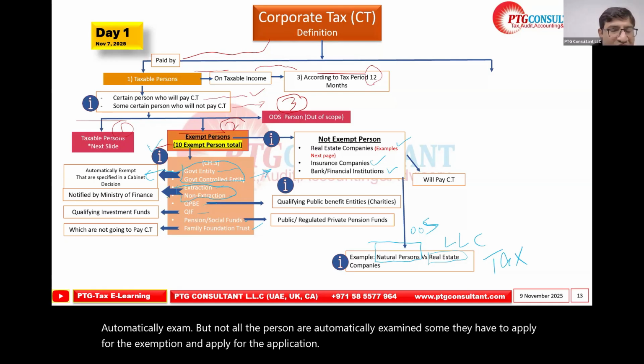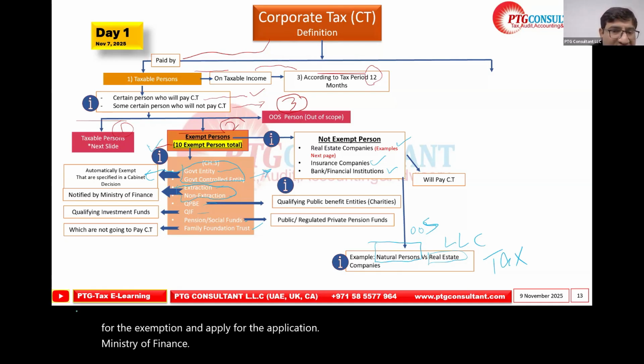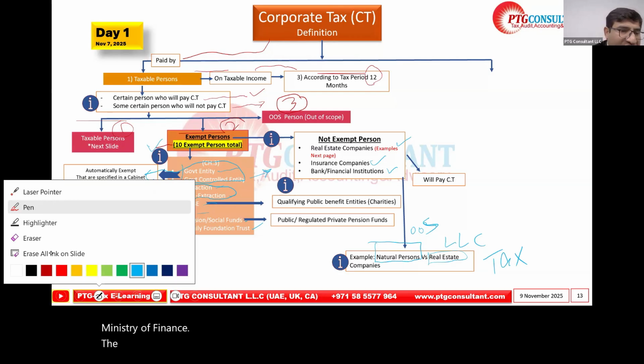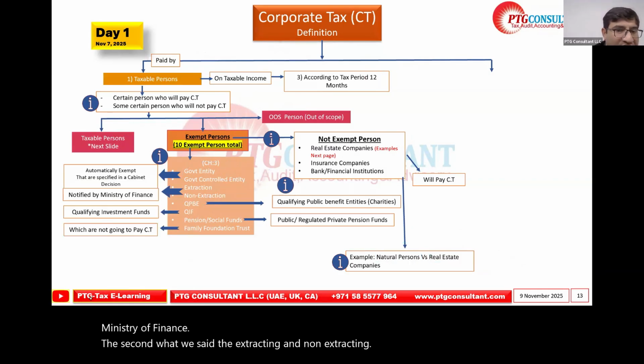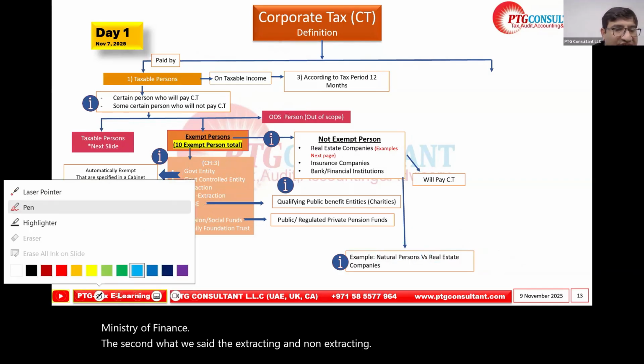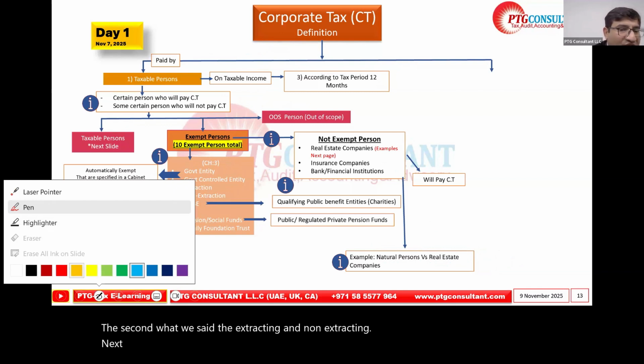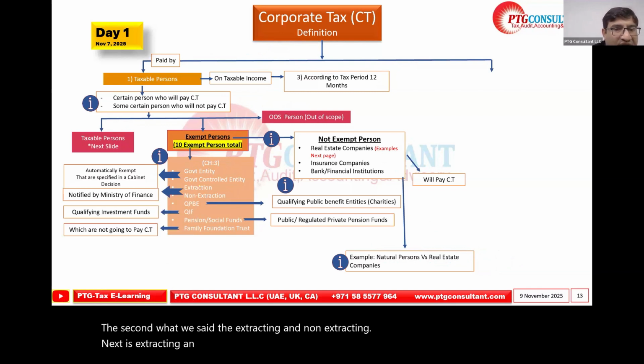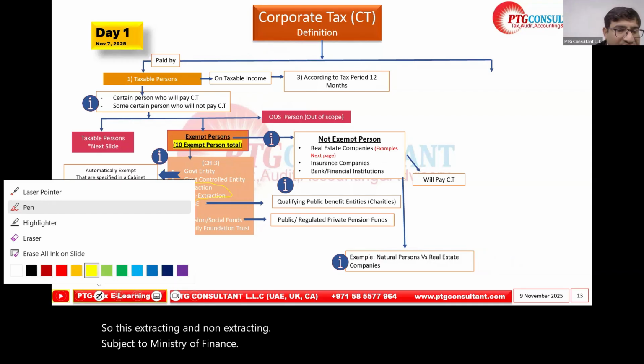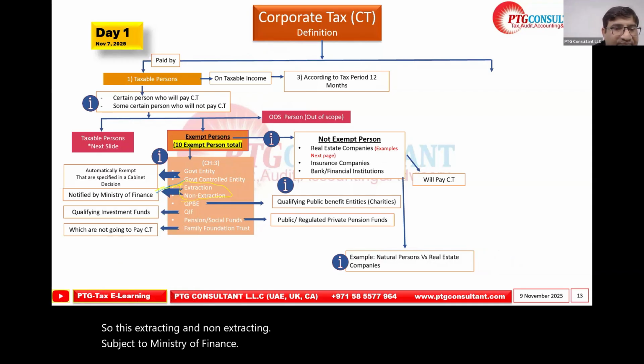Ministry of Finance. The second, as we said, is extracting and non-extracting. This extracting and non-extracting is subject to the Ministry of Finance, because they must approve it. How do they approve?